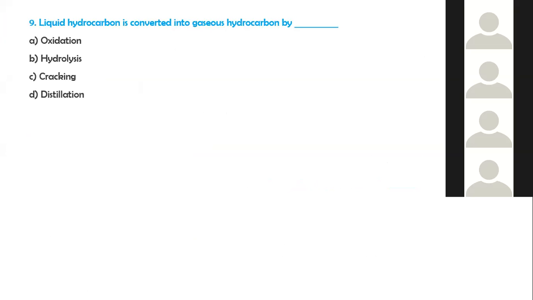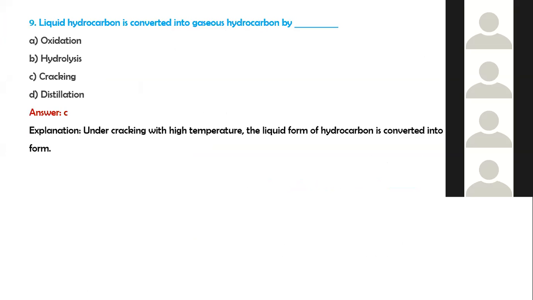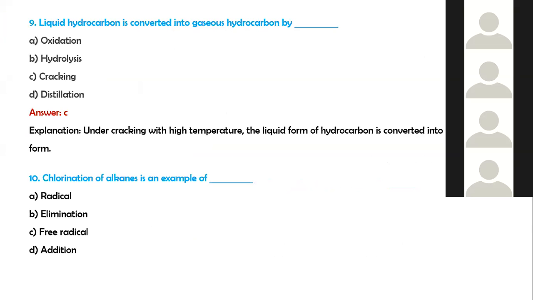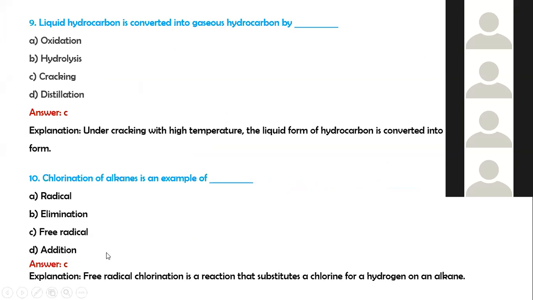So the liquid hydrocarbon is converted into gaseous hydrocarbons. This method is called as cracking, that is pyrolysis. Under this cracking with higher temperature, the liquid form of hydrocarbon is converted into gaseous form. Another question, chlorination of alkane is an example of radical, elimination, free radical or addition reaction. It is a free radical reaction, that is halogenation, that has three steps: termination, propagation and initiation.